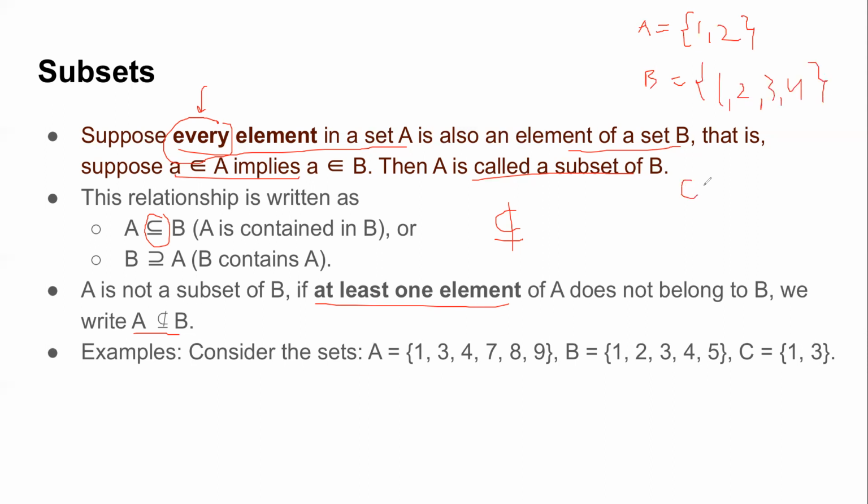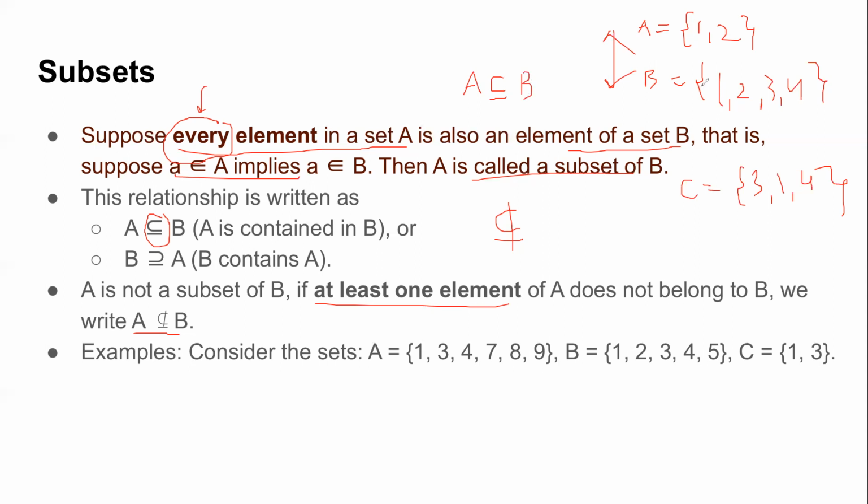Okay, and another set, say C, which has elements 3, 1 and 4. Now to show that a set is a subset of another set, you have to show that all elements of that set also belong to the other set. So if we consider A and B, all the elements of A, 1 and 2, belong to B, right? So what we can say is A is a subset of B.